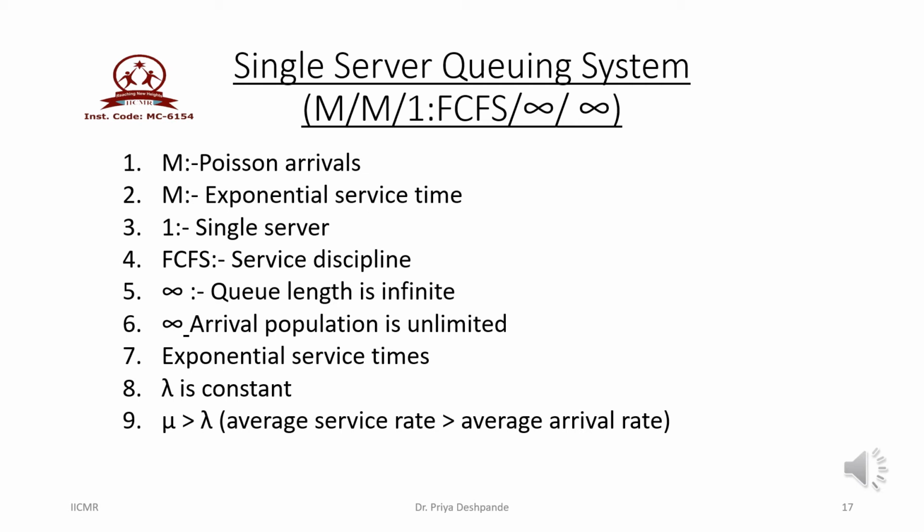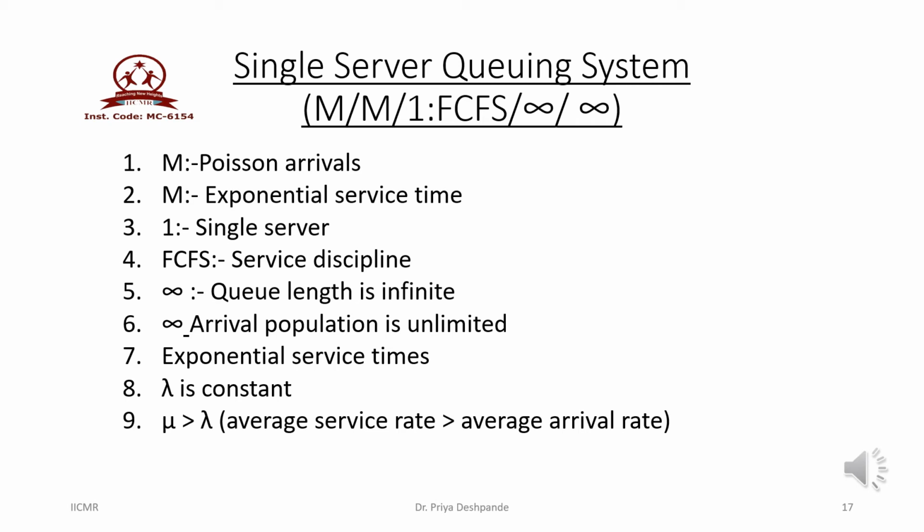Then the second M stands for exponential service time. So the service provided to the customer follows the exponential distribution. The one at third place in the model shows that there is only a single server who is providing the service. Then the customers are served on the basis of first come first serve. So service discipline is FCFS.